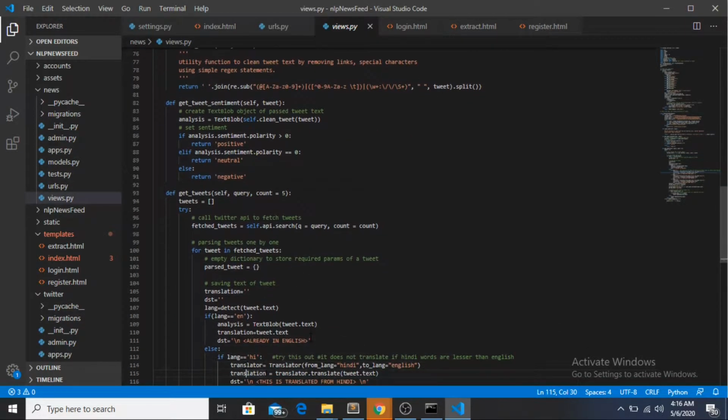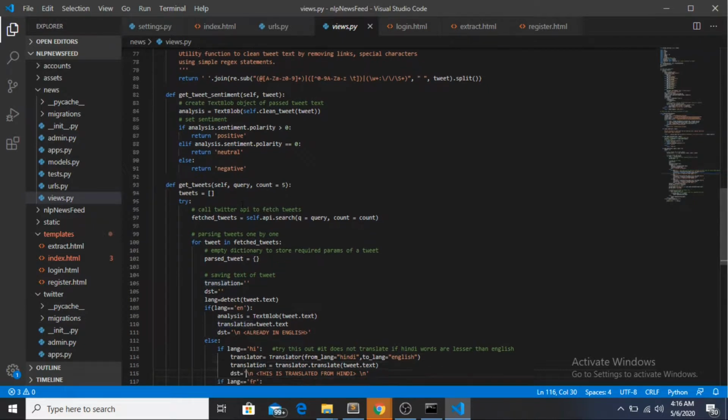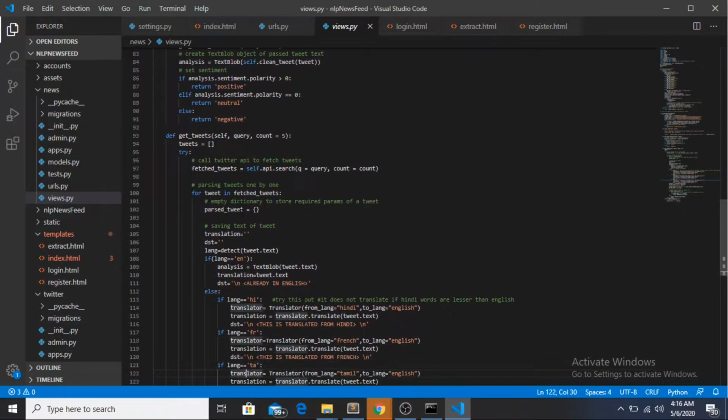So next is this get tweets function. What this get tweets function will do is fetch the tweets from this api.search method. Every time it will fetch 5 tweets, so I have mentioned the count as 5. The queries are actually the trend, so it will search for the trend and the popular tweets. Whatever fetched tweets are there, I'll check what the language is, so this will detect the language of the tweet.